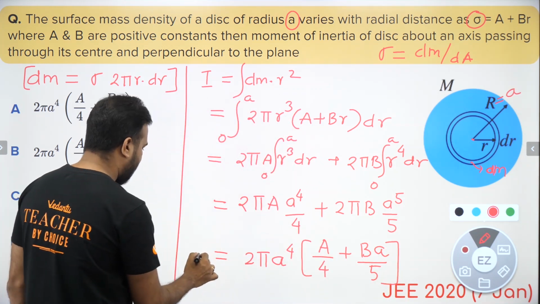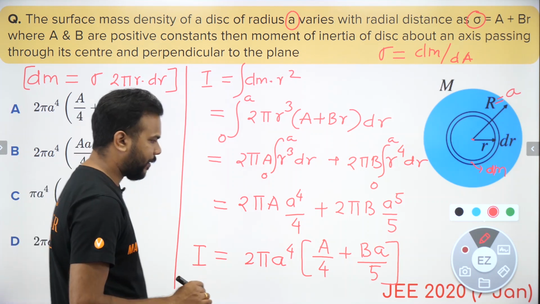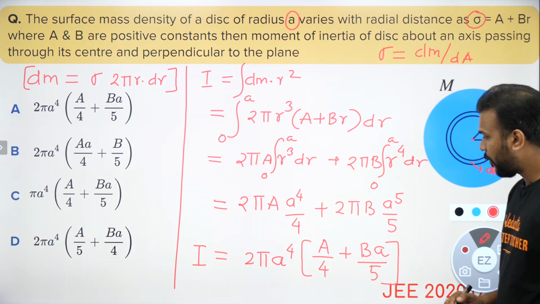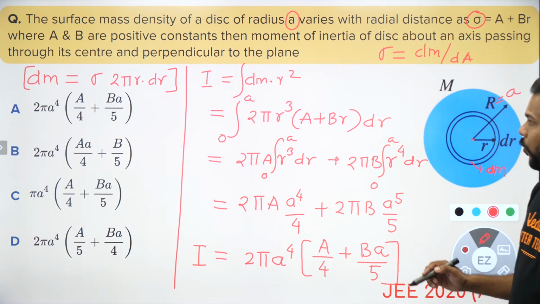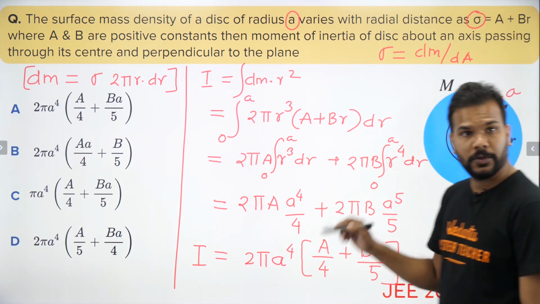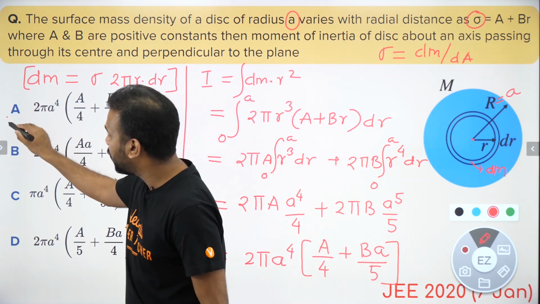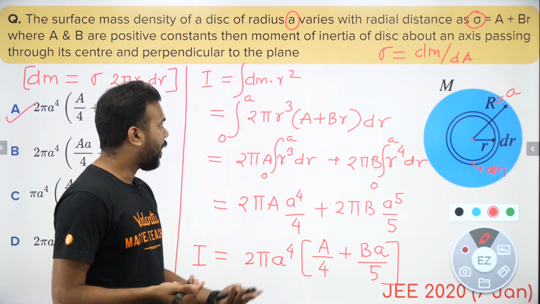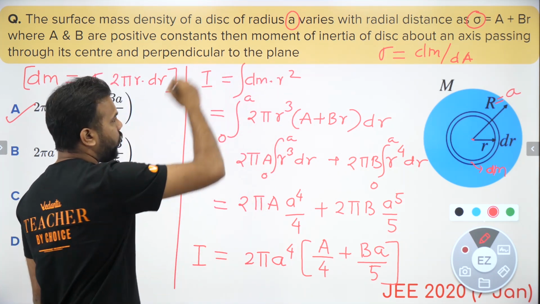So this is basically the moment of inertia of the disk. When we match with the options, 2 pi a to the power 4, a by 4 plus ba by 5 looks like the correct answer, the first option.